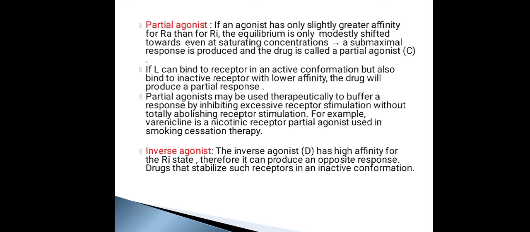Next is the inverse agonist. So inverse agonist is going to have high affinity for the inactive conformation, and it is going to stabilize the receptors in the inactive conformation. So it is going to have an effect that is opposite to that of the agonist. So that is an inverse agonist.